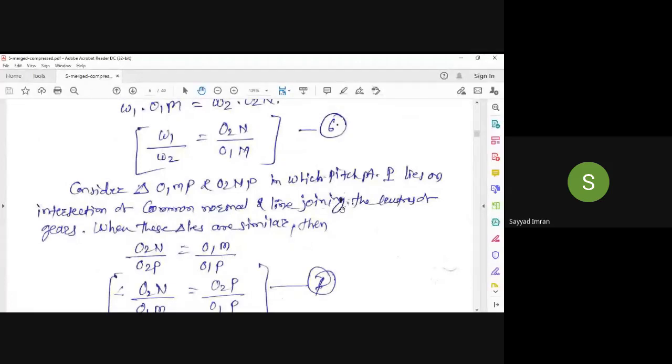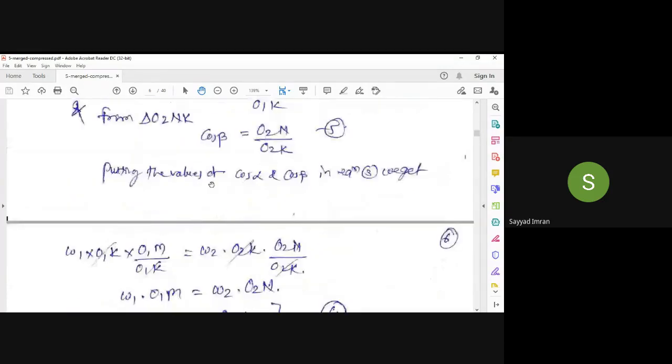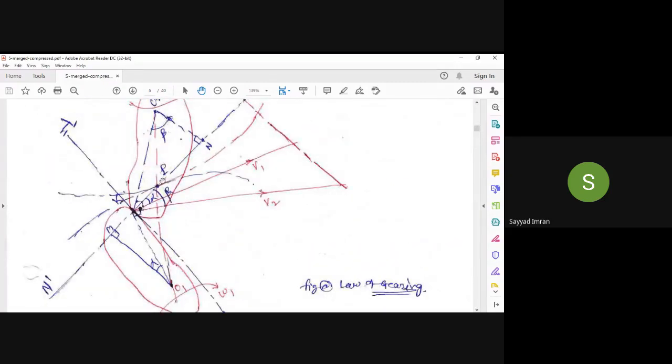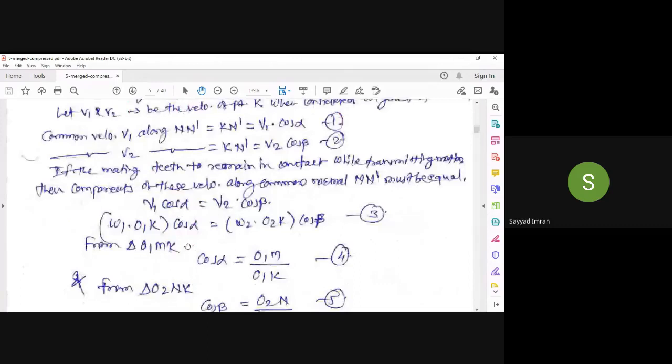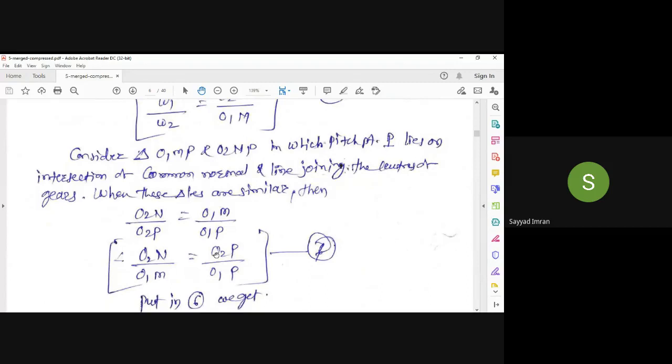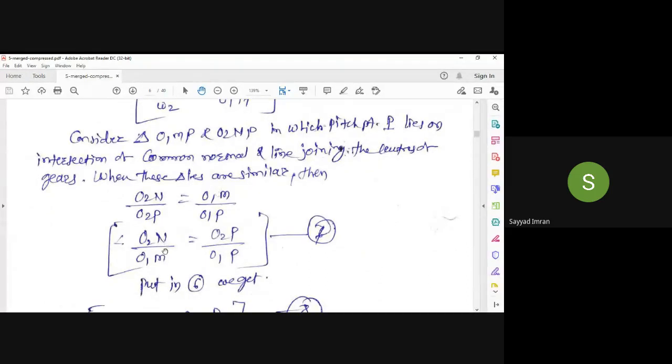These triangles are similar, so by using similarity of triangles we can write O2N upon O2P is equal to O1M upon O1P. Now we can write O2N upon O1M is equal to O2P upon O1P.